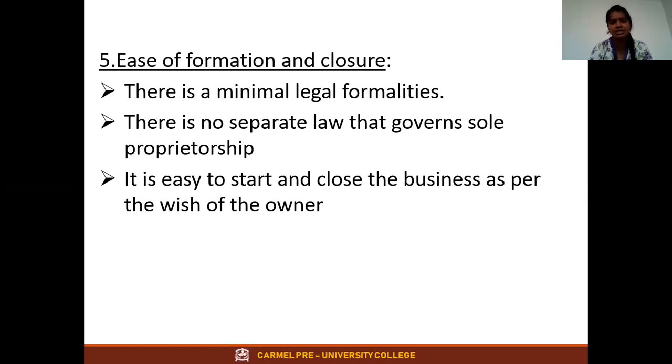The formalities are minimum. Anyone can do it in a very short time. If you want to start, you need a simple minimum legal format, like keeping a name for your company or your store. There is no separate law that governs sole proprietorship. And it is very easy to start, because you don't have to consult anyone, and you don't have to ask your friends to join your company, because you are the only one person. And it is very easy to close the business as per your wish. Tomorrow I don't want to continue my business, I want to close my stores. Tomorrow I want to close my salon. Yes, you can close your salon.